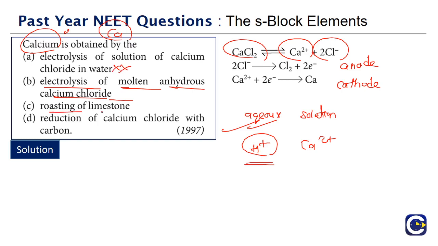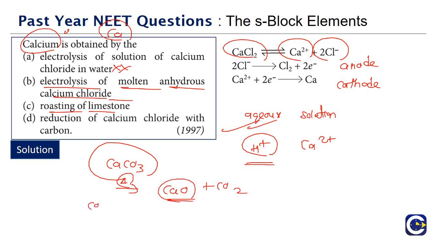Option C is saying roasting of limestone. Limestone is calcium carbonate. Roasting is heating in the presence of oxygen. That is not going to do anything for the process of getting calcium. In fact, when we do calcination, heating in the absence or small presence of oxygen, the calcium carbonate will give us calcium oxide. That is going to come from the calcination. So calcination will give us the oxide. From the oxide we can find some alternative methods for producing calcium, but not by roasting. So this is not going to happen.